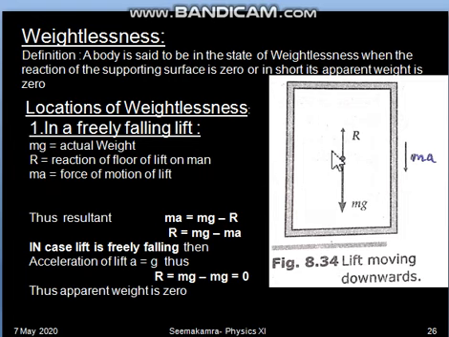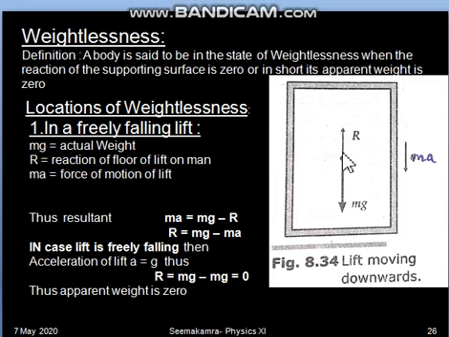So the person's actual weight is suppose mg, and weight or force is a vector quantity, so we have to show the direction also. Vector means direction. So always the weight of any person is vertically downwards. So mg, the actual weight of the person, is vertically downwards.